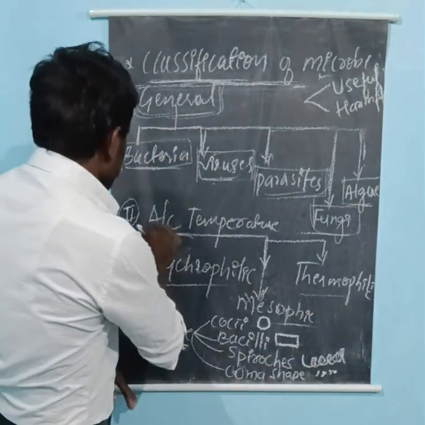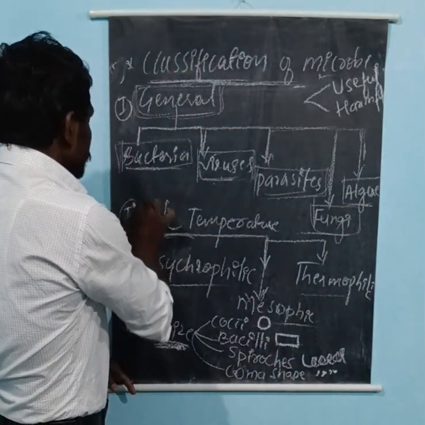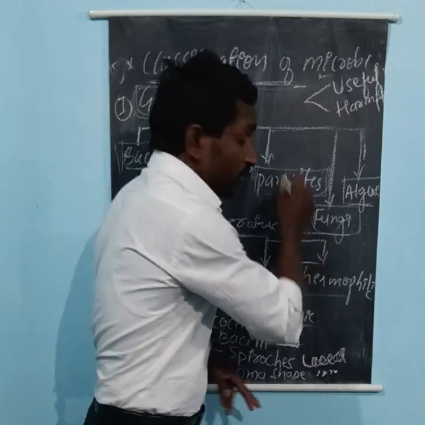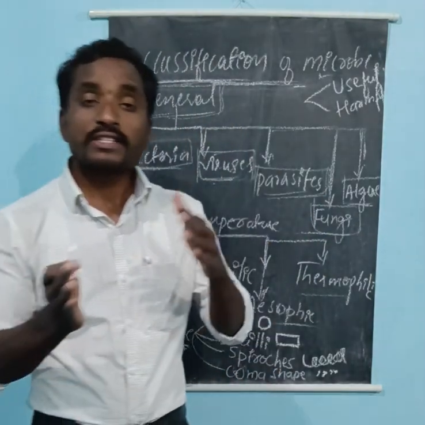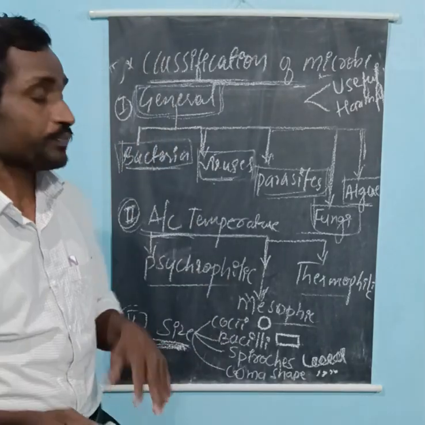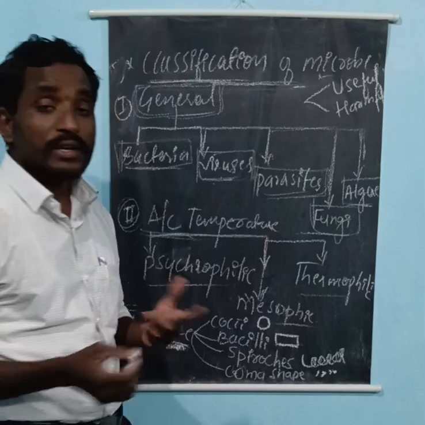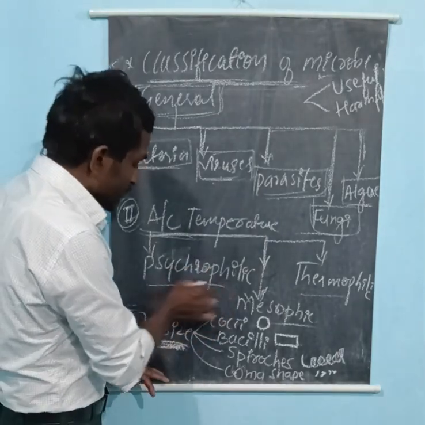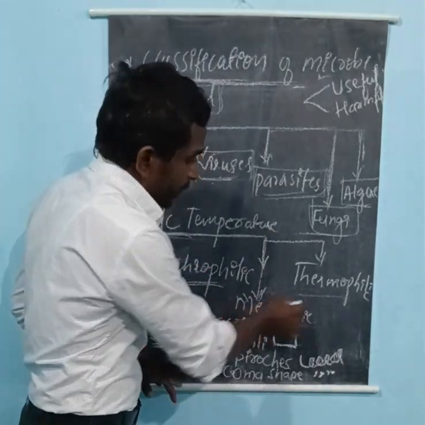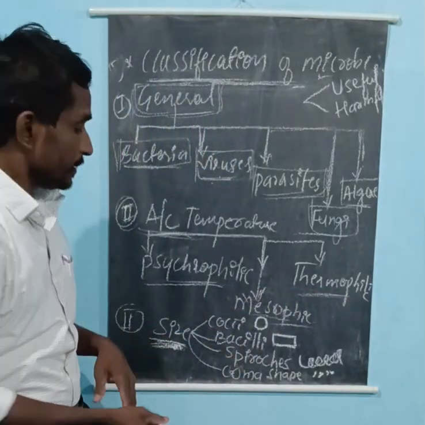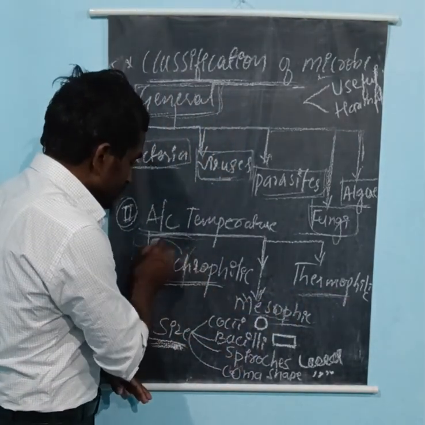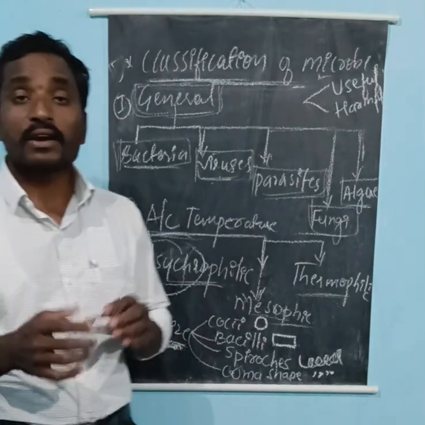Now come to the second classification, according to the temperature requirement. The microbes are classified into 3 types: psychrophilic, mesophilic, and thermophilic. The word psychro means cold.